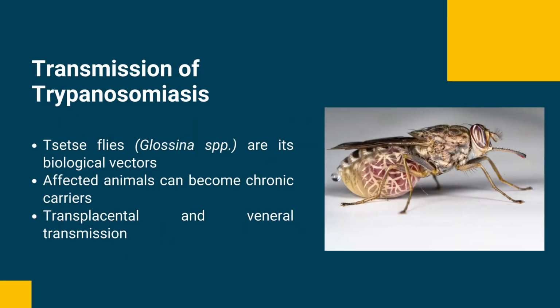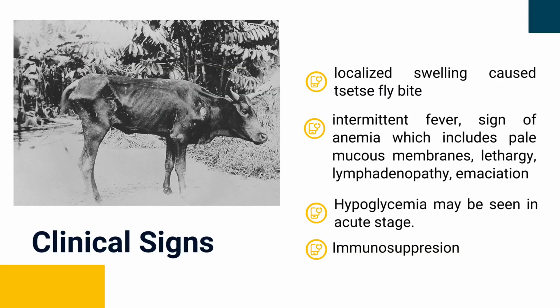Transmission of trypanosomiasis: tsetse flies, or Glossina spp., are its biological vectors. Affected animals can become chronic carriers. Transplacental and venereal transmission can also occur. Clinical signs: localized swelling caused by tsetse fly bite, intermittent fever, signs of anemia which include